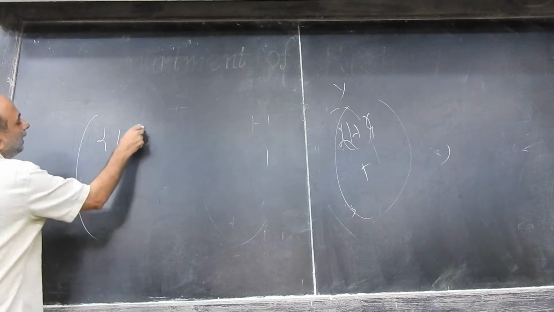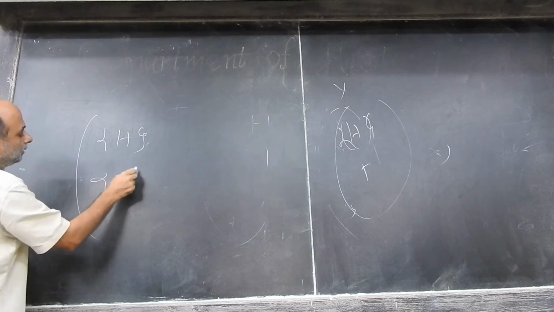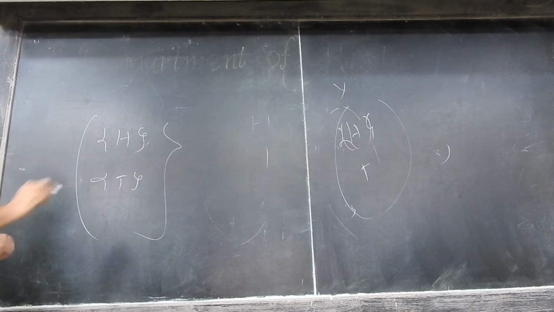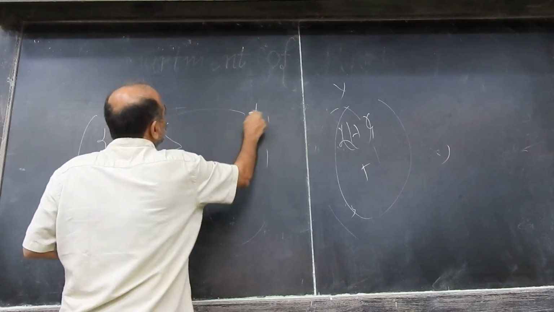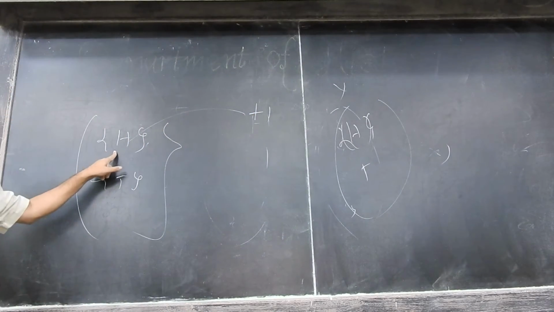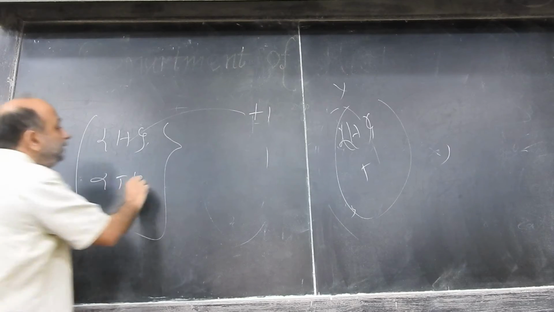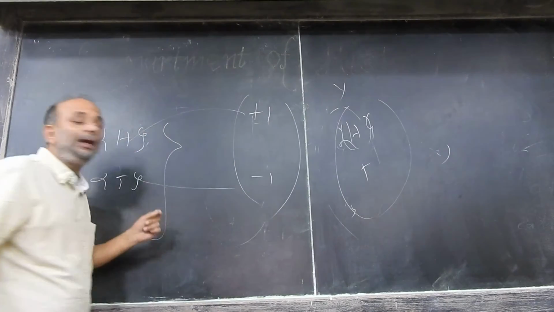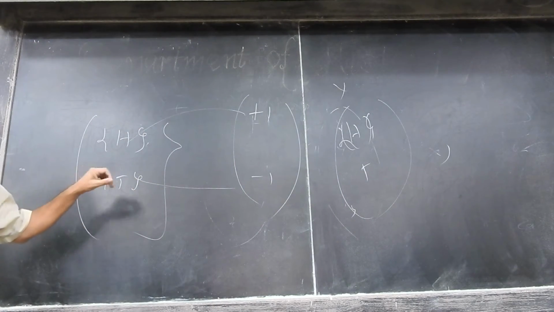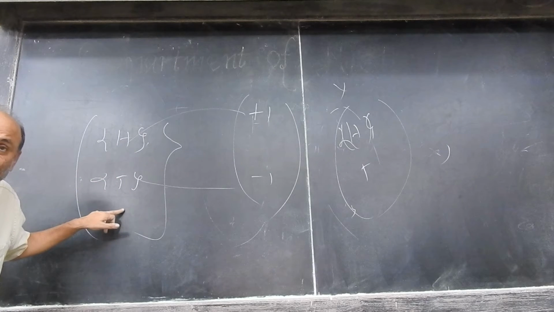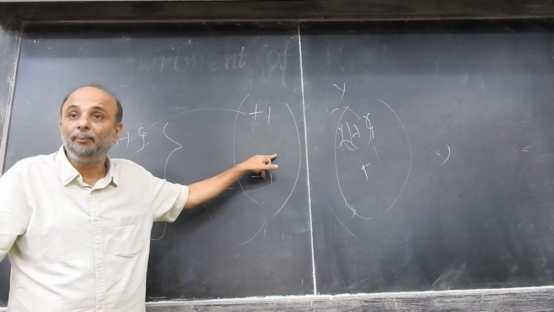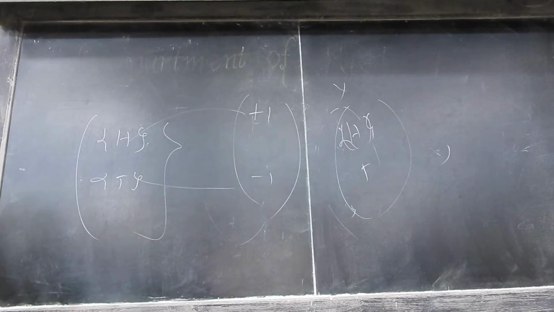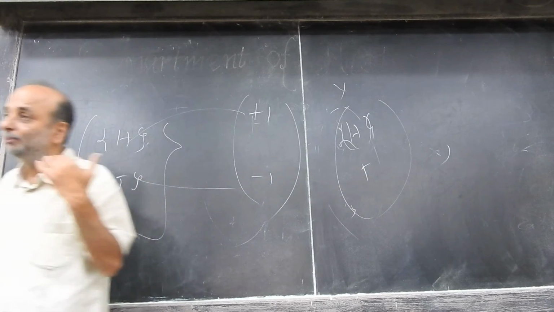This is my set X, right? Which is the outcome of a chance experiment. Okay? Then there is a rule which says that H corresponds to +1, T corresponds to -1. Yeah? So I have really defined a function which associates with the outcome of a chance experiment a unique real number. Right? That's my first step in understanding what a random variable is.